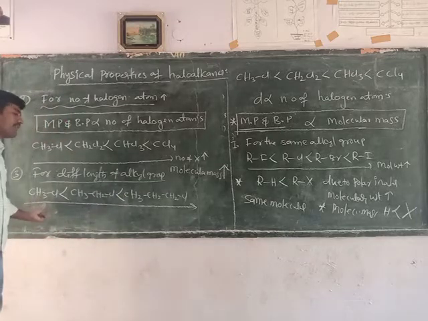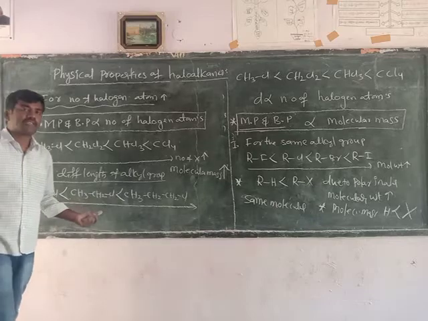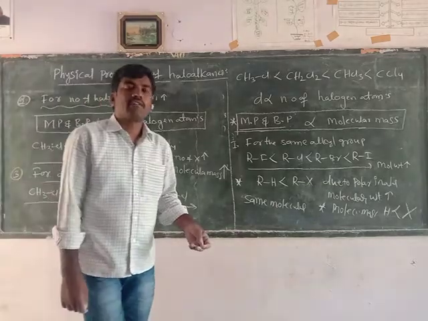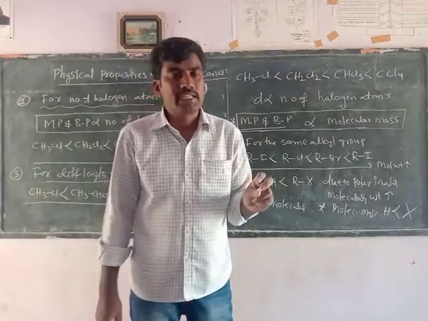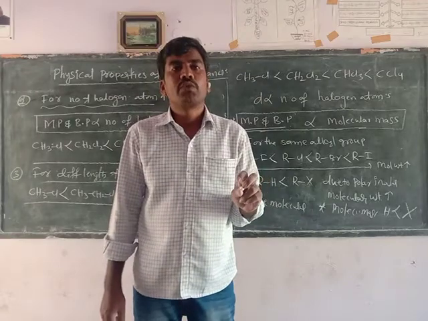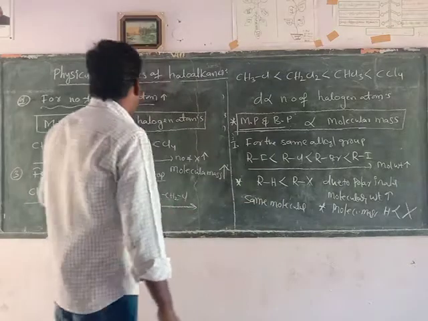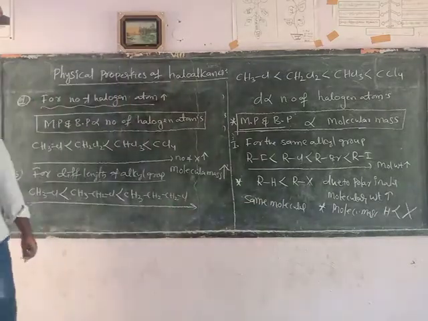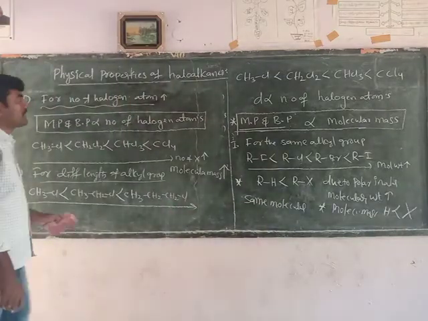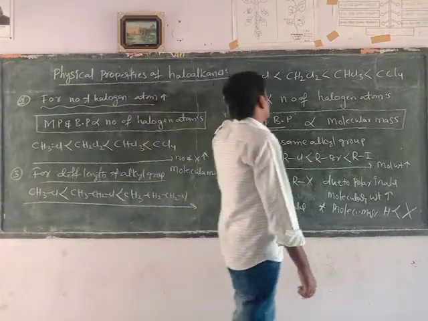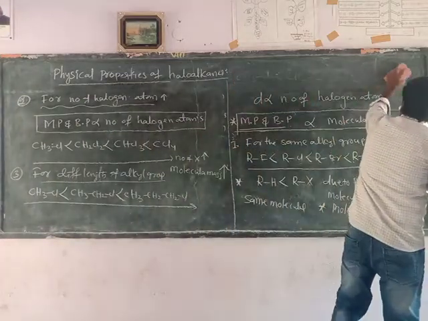As the number of carbon atoms increases, van der Waals forces of attraction increase between carbon and carbon, and molecular weight also increases. Due to the increasing molecular weight and interaction force, the melting point and boiling point also increase from left to right.